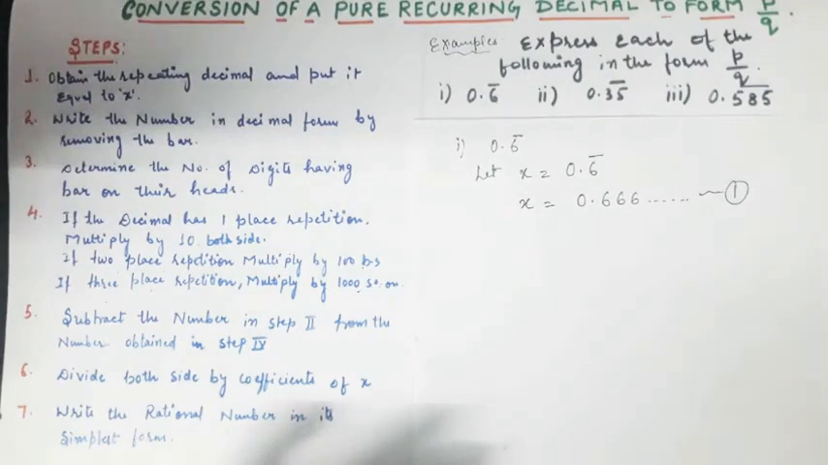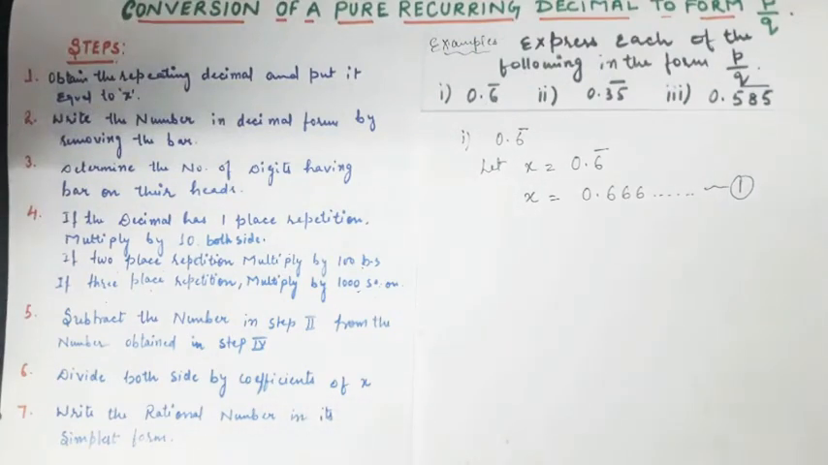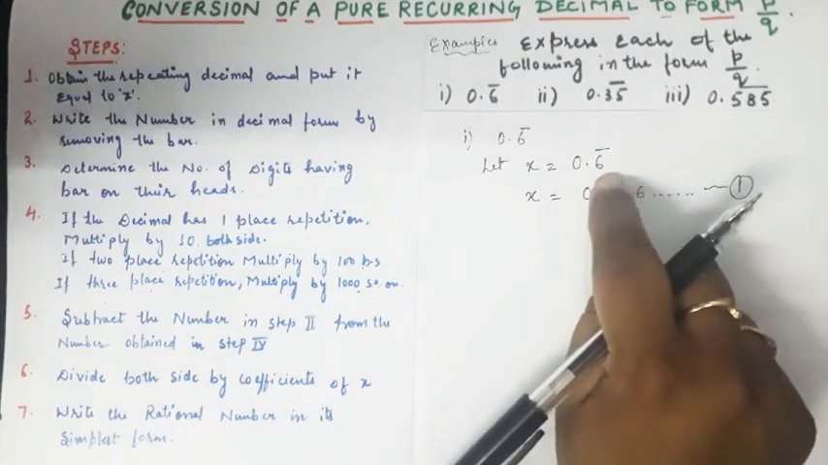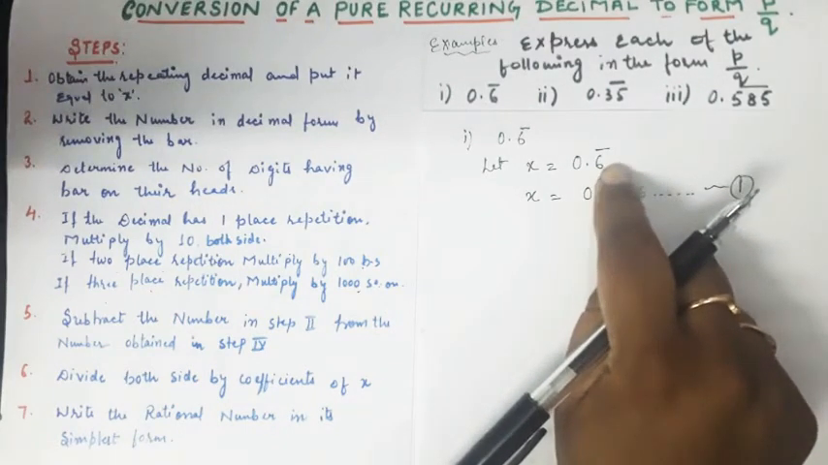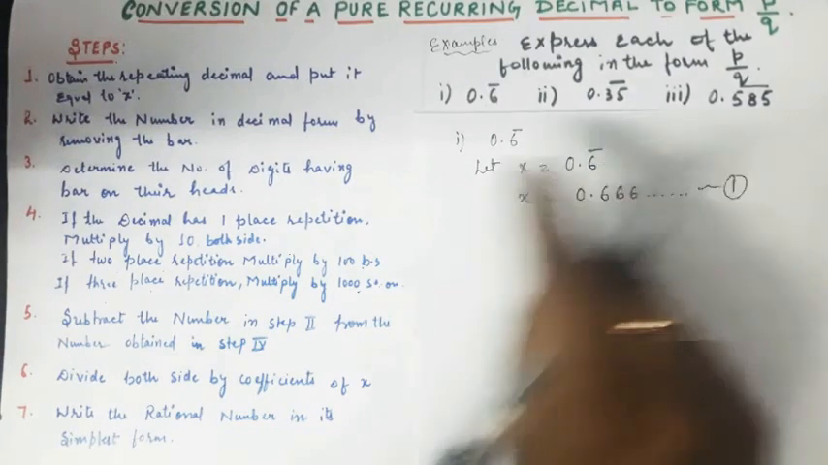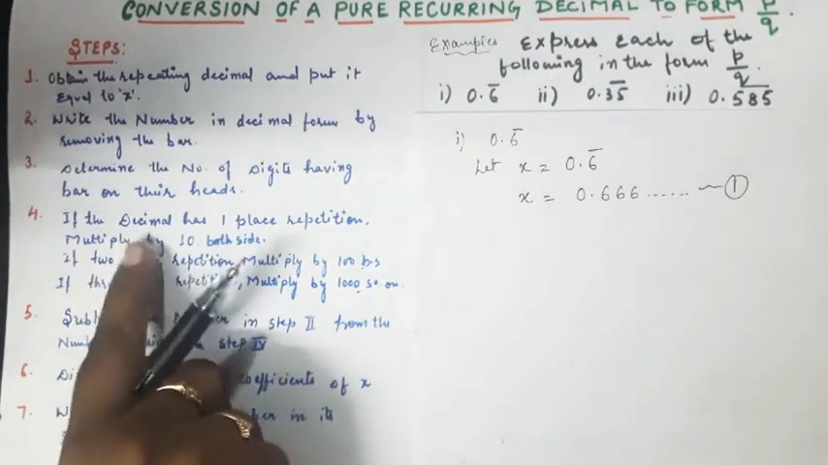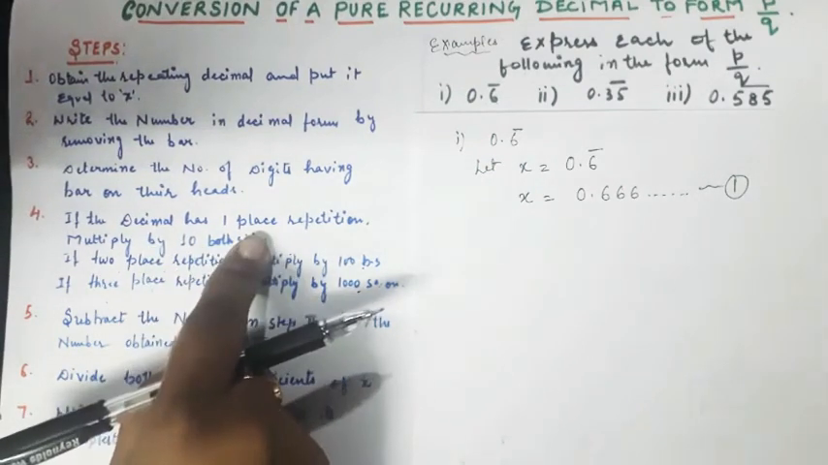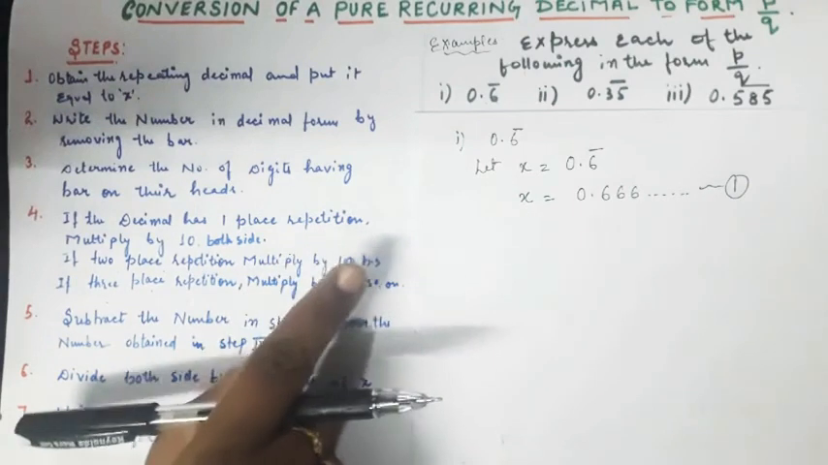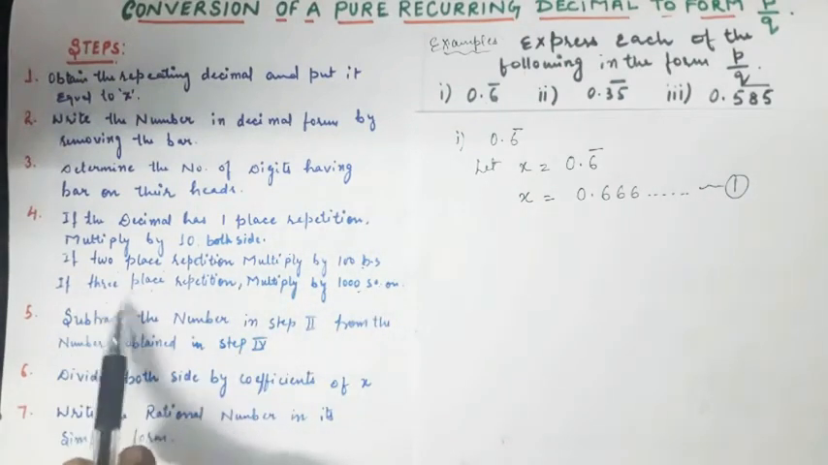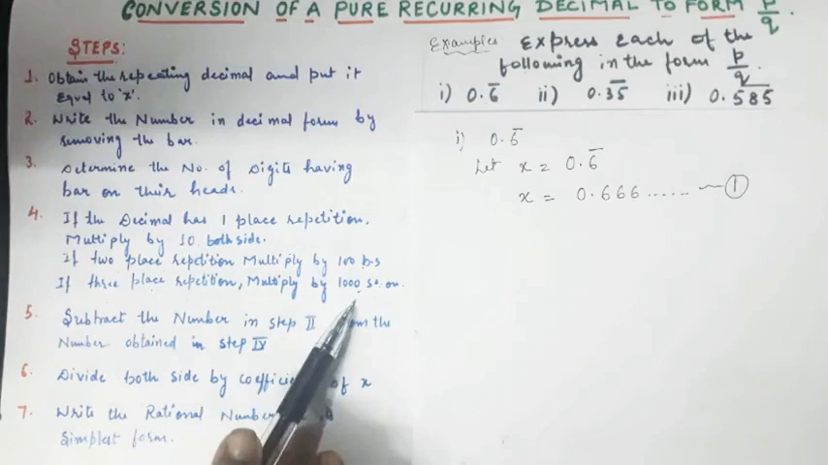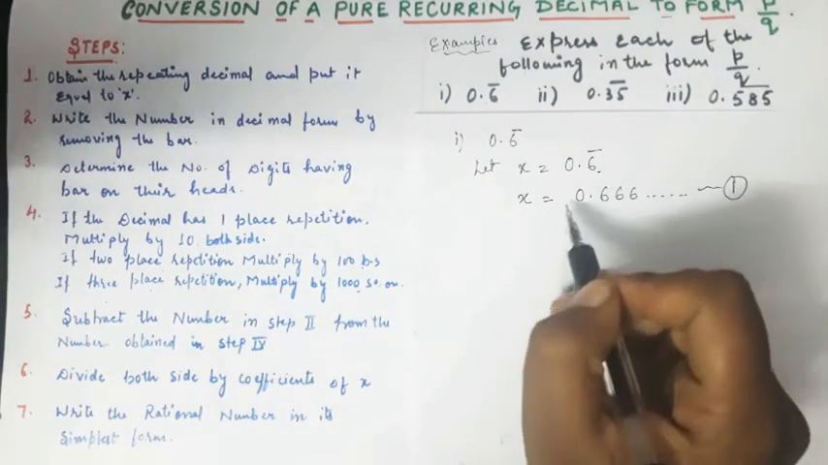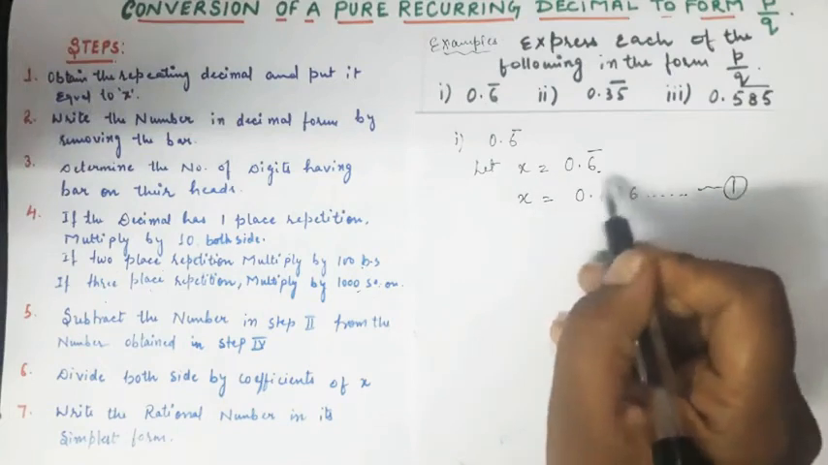Next, determine the number of digits having a bar on their head. How many digits after the decimal are having a bar on them? Only 1. The fourth step says, if the decimal has 1 place repetition, multiply by 10 on both sides. If 2 places repetition, multiply by 100 on both sides. If 3 places repetition, multiply by 1000. Here the repetition is of only one digit, so I can multiply the equation by 10.